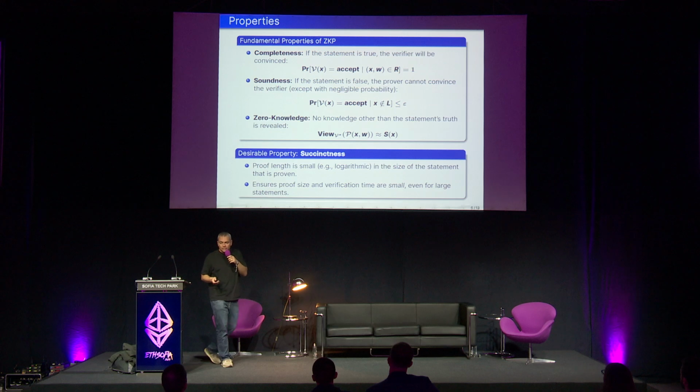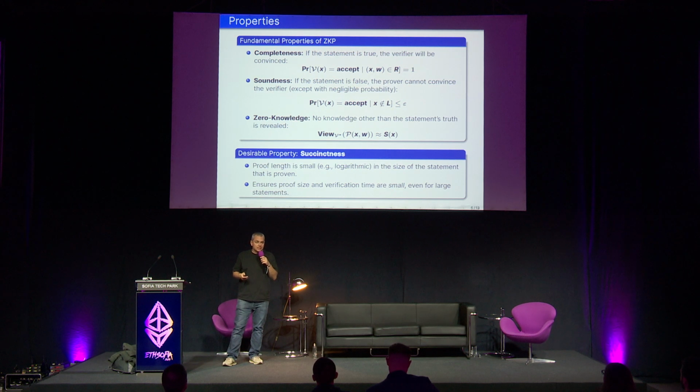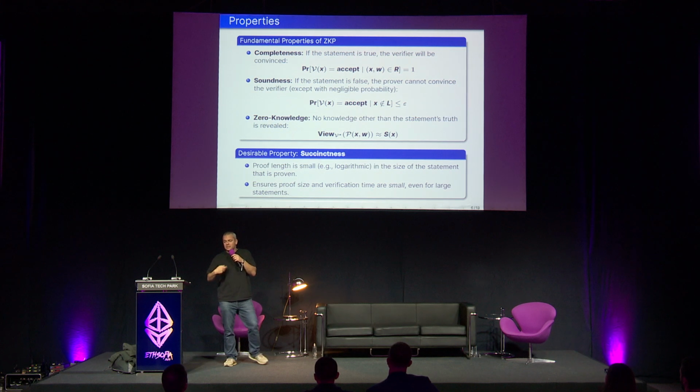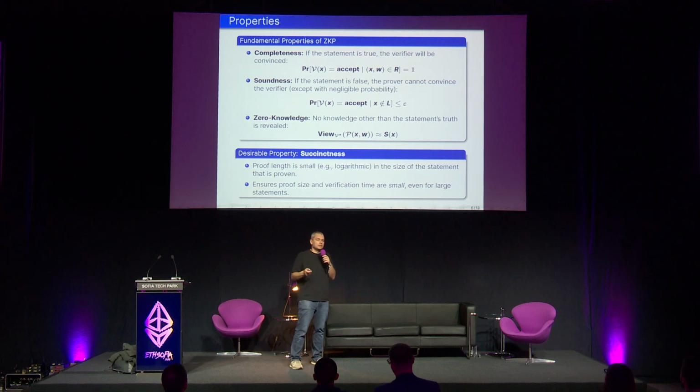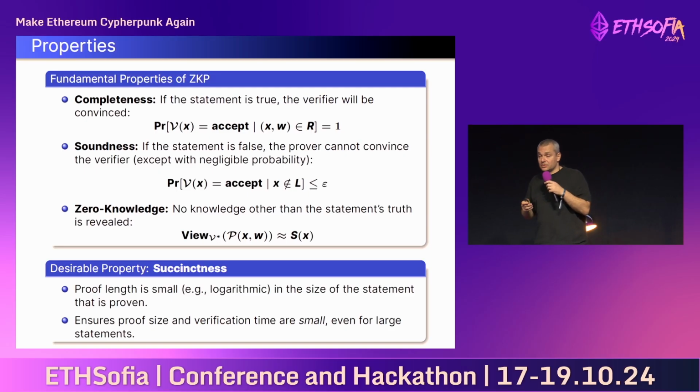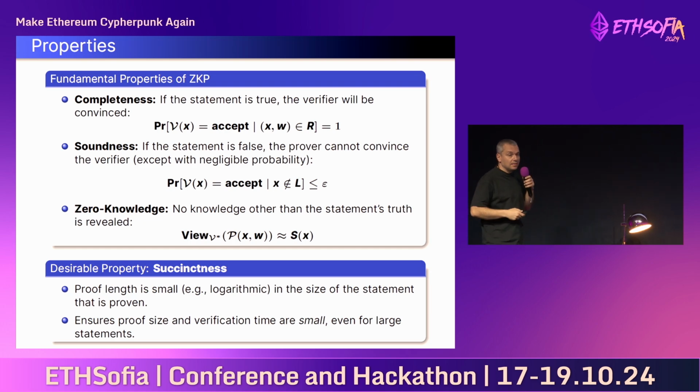A few words on the fundamental properties of ZKP. So completeness, soundness, and zero knowledge. Completeness is about the fact that if a statement is true, then the verifier can be convinced of its validity with probability 1. Now, if a statement is false, that's about the soundness property, then the prover still has some negligible probability of convincing the verifier of the validity of the false proof.